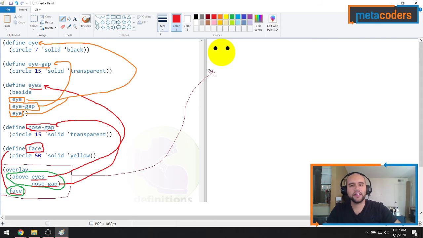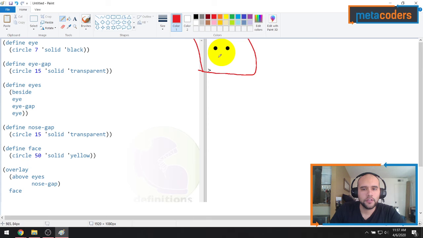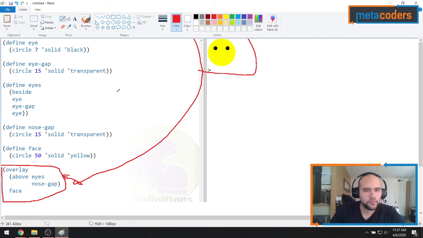So if you look at the lines, let me clear this image. Let's start again. I'll just do this one last time real quick. I have my circle here that gets made from this code right there. Overlay face. I'll use yellow now. My face is being defined up here.